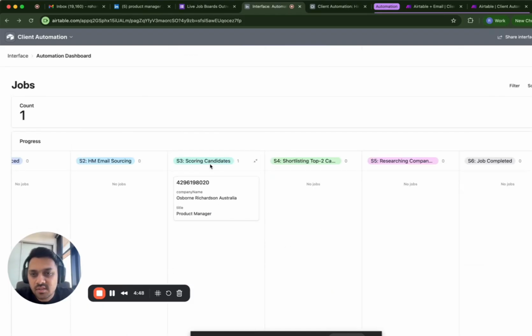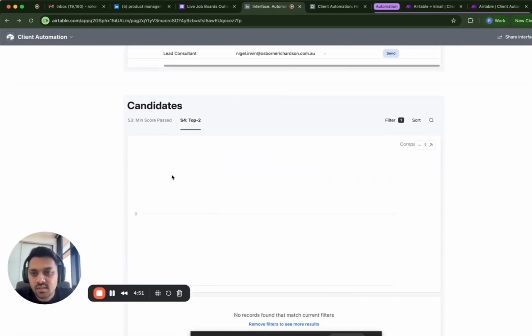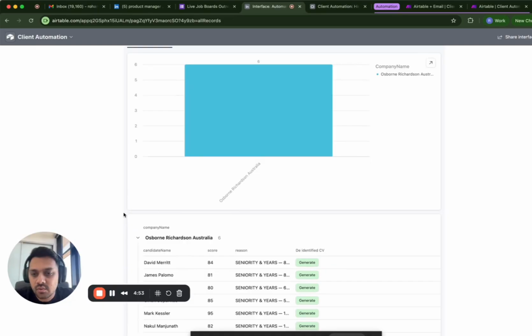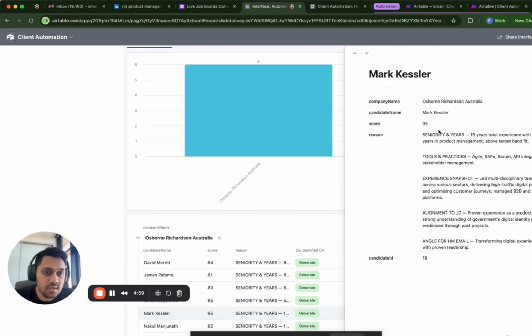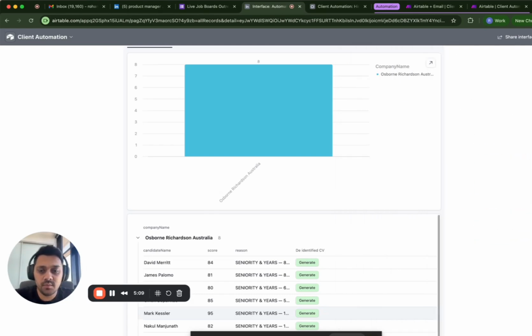Let's see where its progress is. It's still in scoring candidates. Let's see who the candidates being scored are. So these are all the candidates. See, they're all above 70. Let's see why this candidate got such a good result. Reason: seniority in years, tools and practices. These are exact things that the job description requires. So these are not random facts pulled from their email.